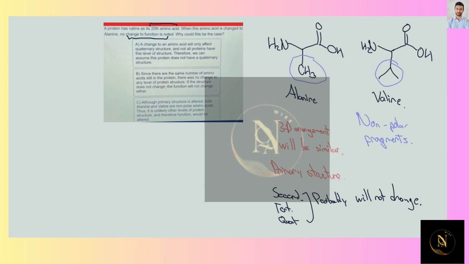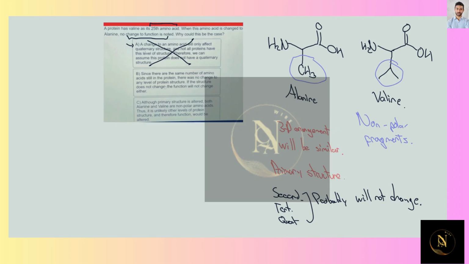So, out of the possibilities that were given, first of all, A says a change to an amino acid will only affect quaternary structure, and not all proteins have this level of structure. This is going to be false. A change to a single amino acid may induce, for example, disulfide bonds, or may have some hydrogen bonding interaction, which is going to alter the secondary and, of course, the primary level of structure.